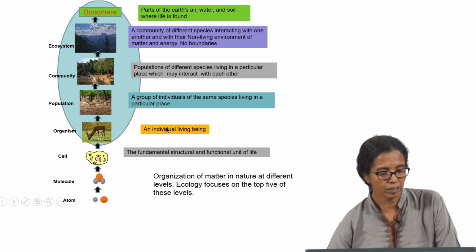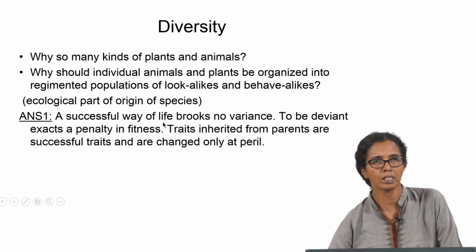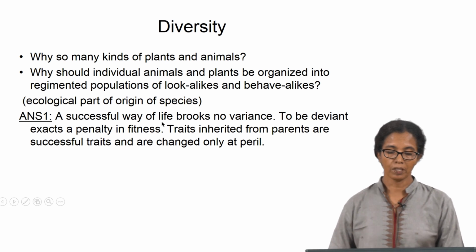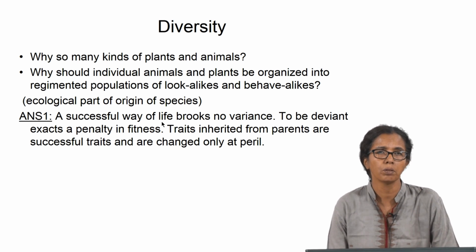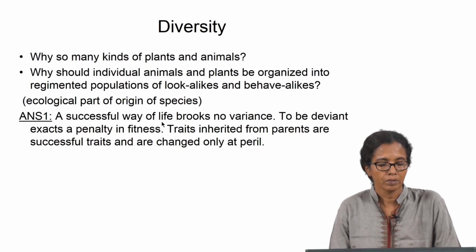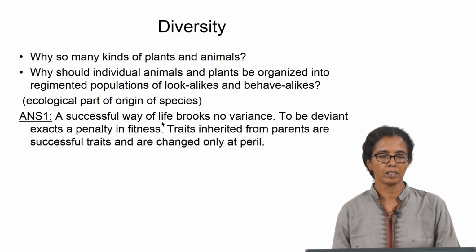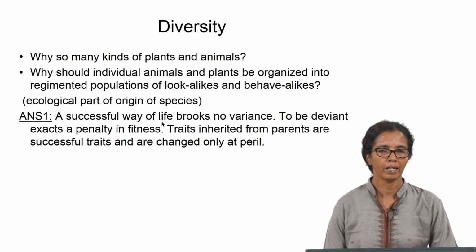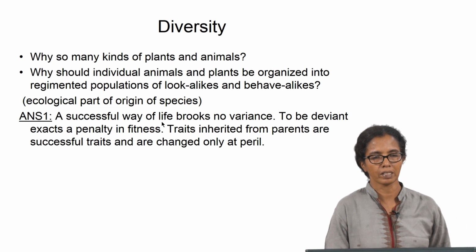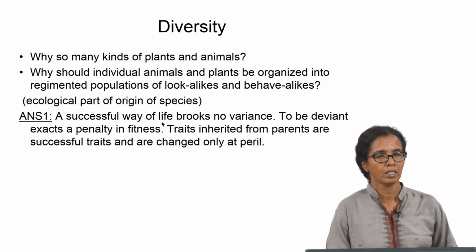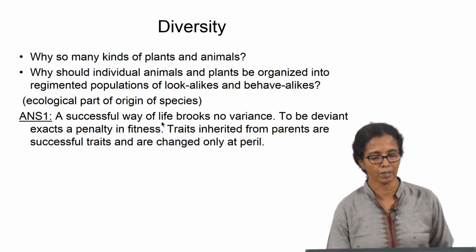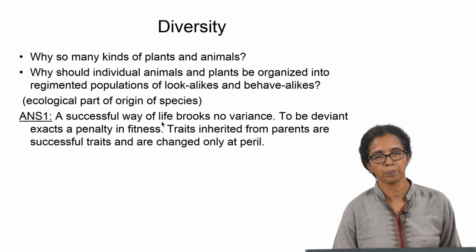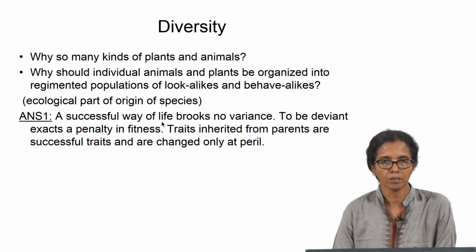Now, when it comes to ecosystems, the questions that we ask are about what we call diversity. So, one of the first questions is, why so many kinds of plants and animals? Why didn't it all be organized in a uniform way, with one species, one level? Even in energy flow, you could have had only one species of plants, and then at the next energy level just one species of animal, uniformly spread. So, why do we see so many different kinds of plants and animals?